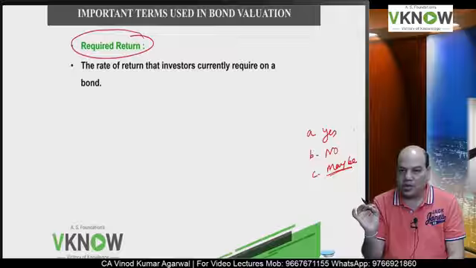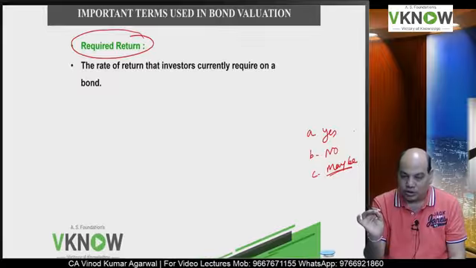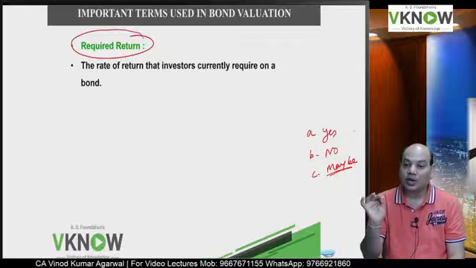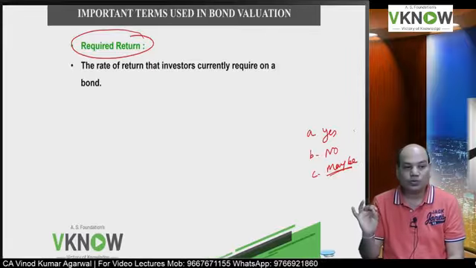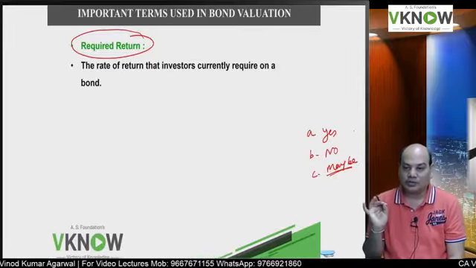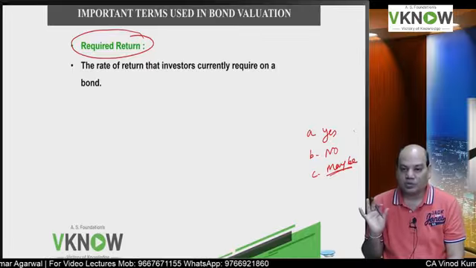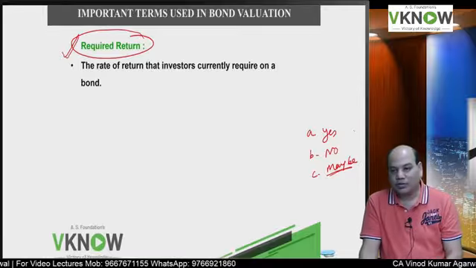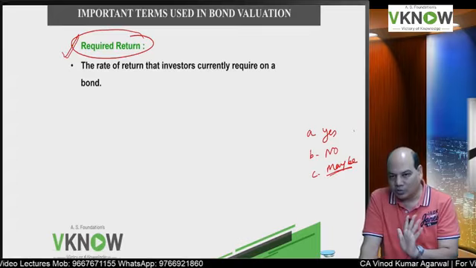The investor will calculate the value of the bond by discounting the cash flow of the bond using the required rate of return. If you discount the future cash flow using the required rate of return, is it right? You will get the present value of the bond. So we are going to apply required return for calculating the present value of the bond.